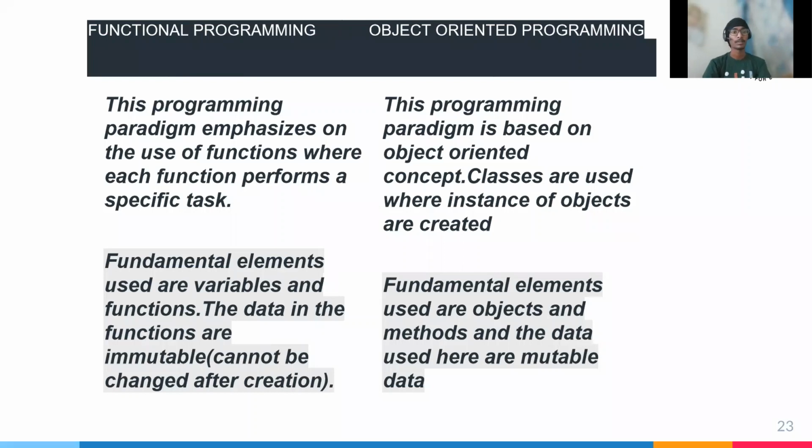The fundamental elements used in functional programming are variables and functions. The data in the functions are immutable. They can't be edited or changed. In object-oriented programming, the fundamental elements are objects and methods, and the data used are mutable. We can edit the variable after running the code or in the middle of the code, but in functional programming we can't edit.